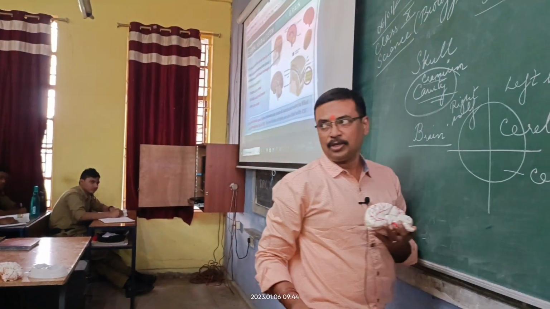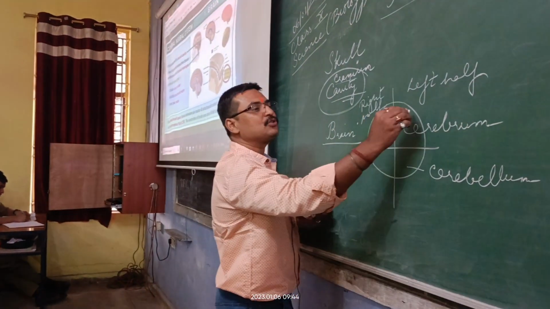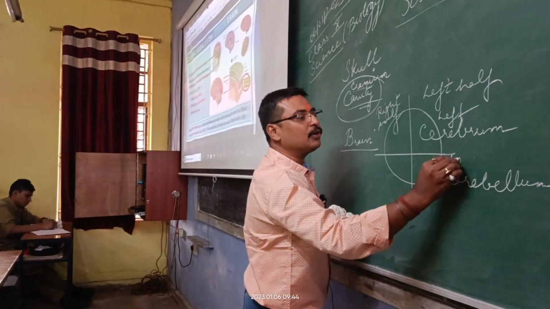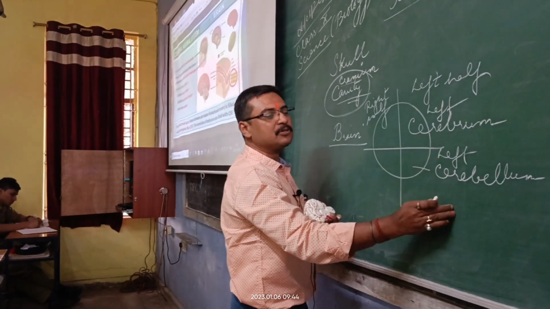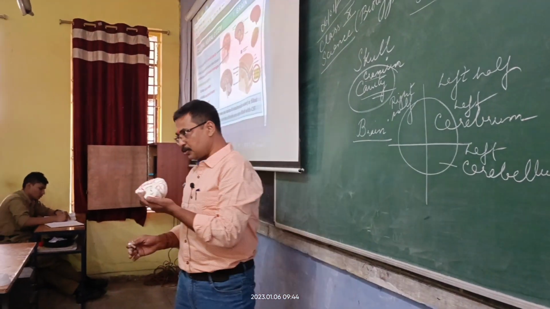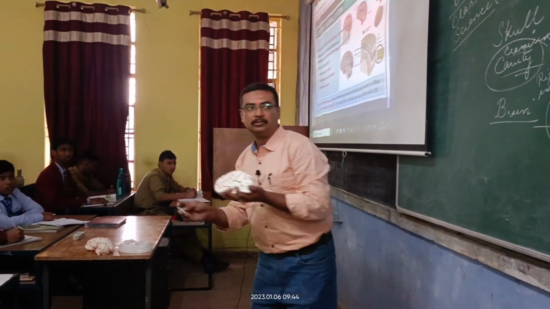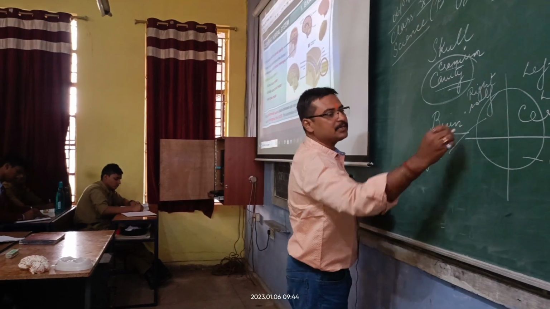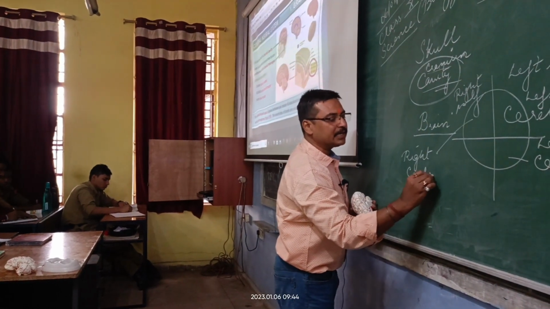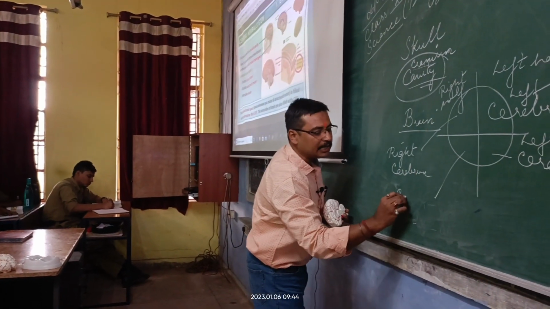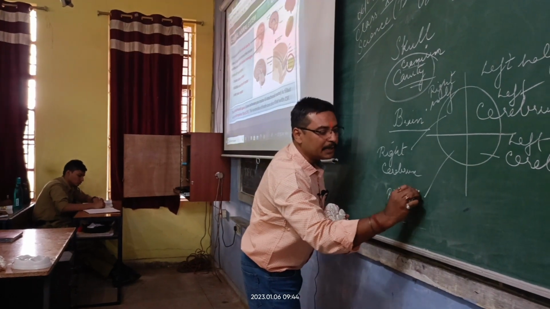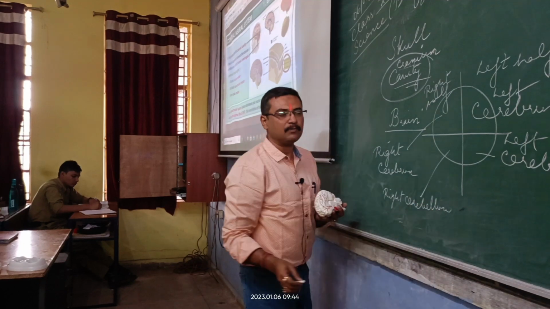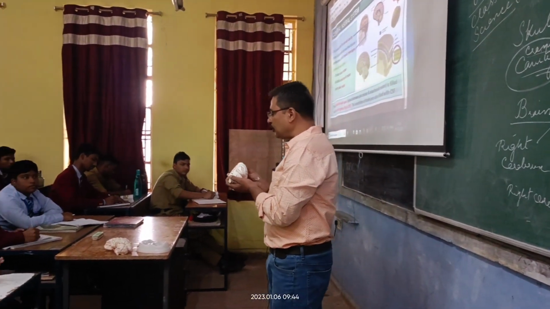Can you understand? So this is the left cerebrum, and this is the right cerebrum. Exactly, correct. And this will be the left cerebellum, and this is the right cerebellum. I hope you understand. Both of them are joined to each other. We'll take it part by part.